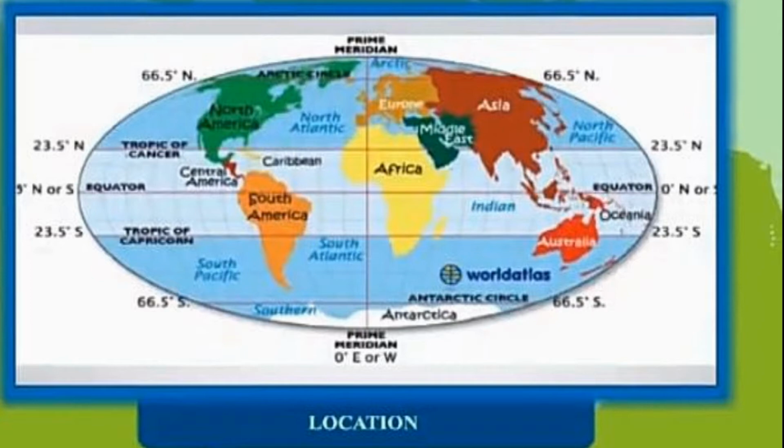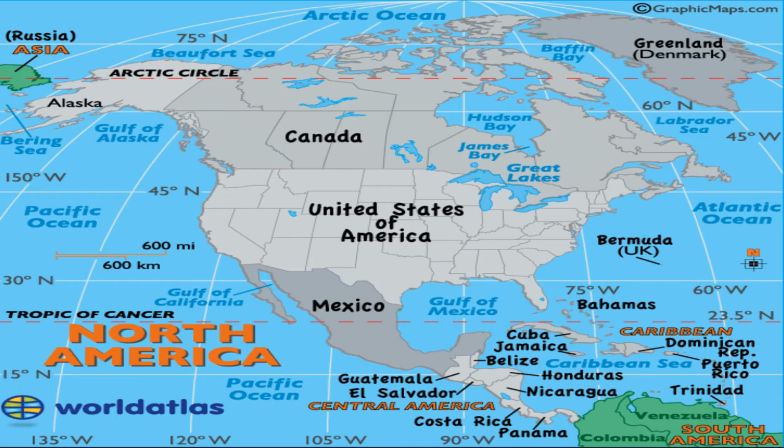North America is surrounded by ocean, except in the south where it is joined with South America by the Isthmus of Panama. It is bounded by the Pacific Ocean in the west and the Atlantic Ocean in the east, the Arctic Ocean in the north, and the Caribbean Sea in the south.